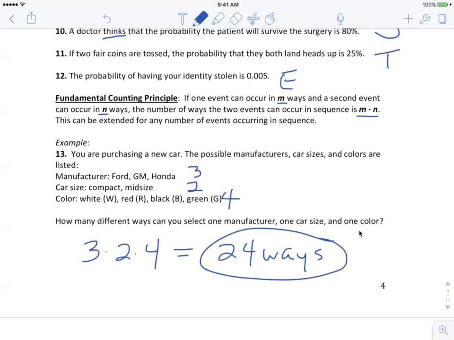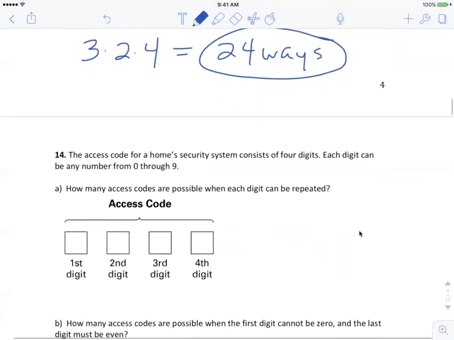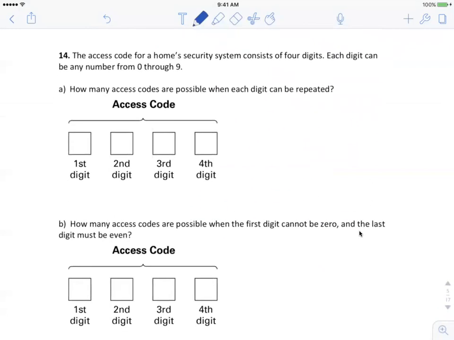In other words, if we went and listed all of the possible different cars, we'd have a list of 24. One on the list would be a compact Ford that's green, right? Or we'd have a mid-size Honda that's white. All of those would be listed, and there would be 24 different cars. Okay? This can be applied to things like home security systems or passcodes, passwords, and that kind of thing.